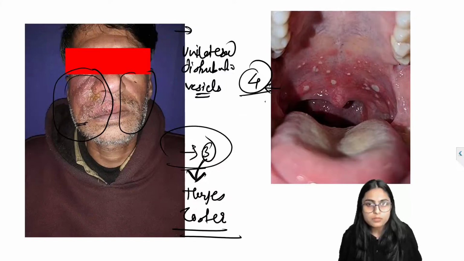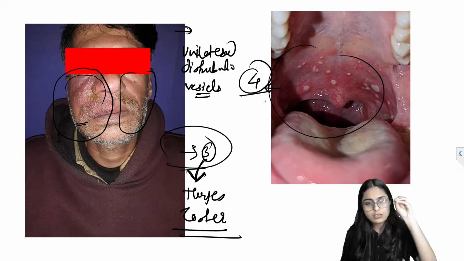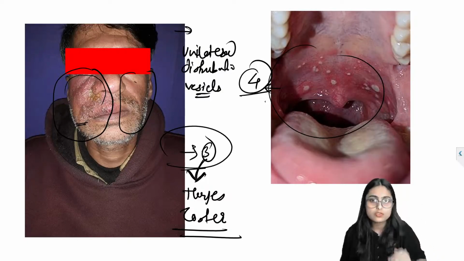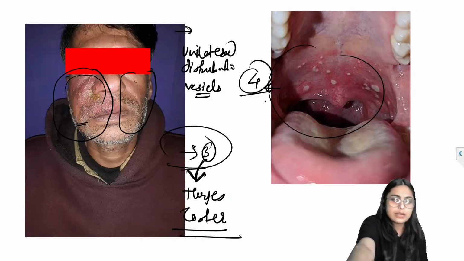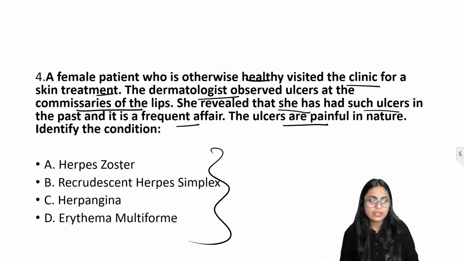Picture number 4, which picture is it? I have asked from the options only. So the remaining option that we have here is nothing but herpangina.